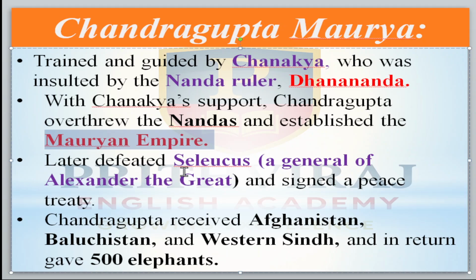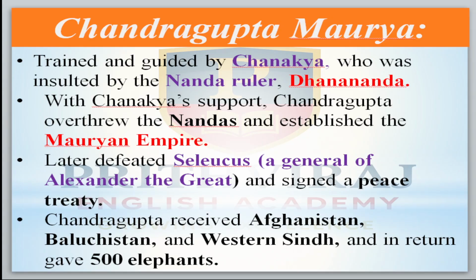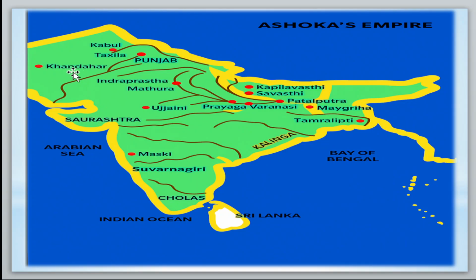Later he defeated Seleucus, a general of Alexander the Great, and then signed a peace treaty with him. Chandragupta Maurya received from him Afghanistan, meaning Kabul, and Baluchistan, which today is in Pakistan.